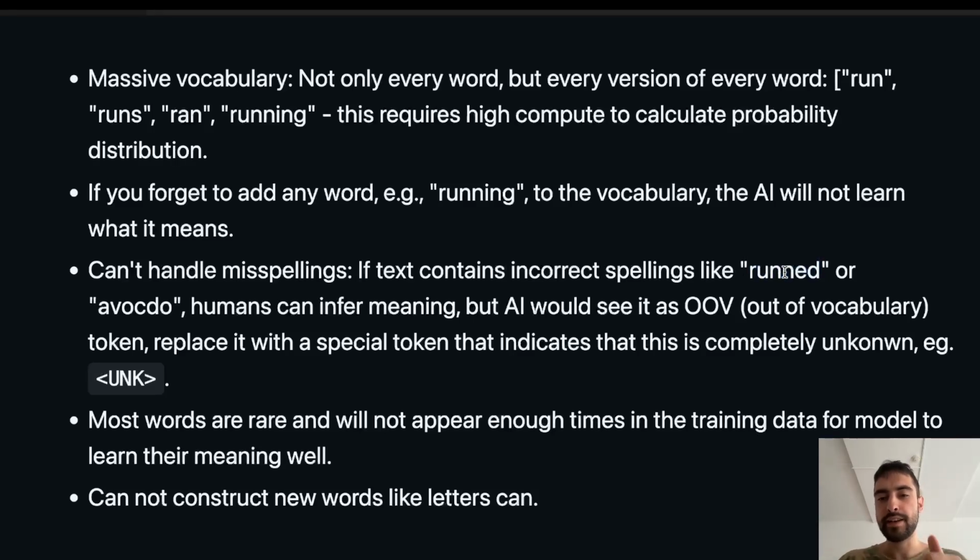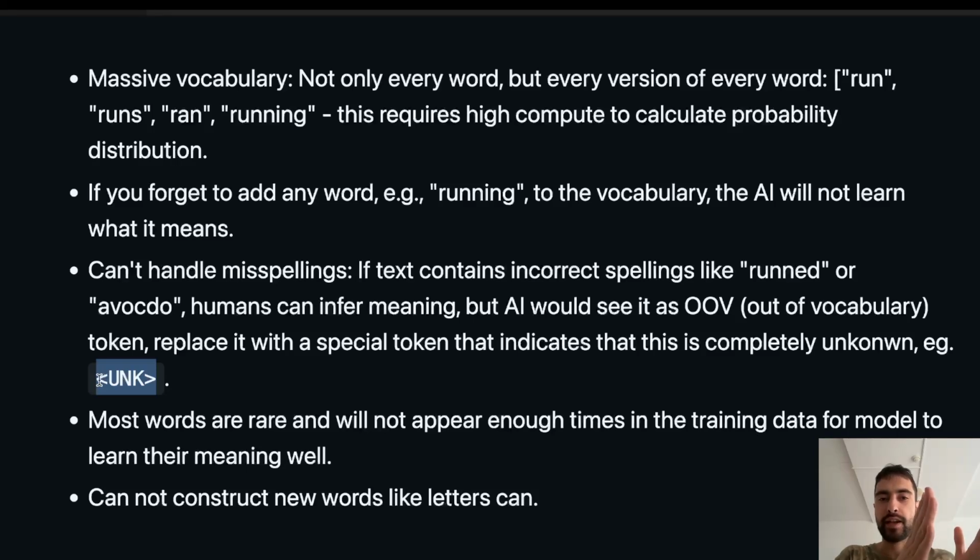But we humans can understand and infer the meaning. Or, for example, "avocado" without the A. We can infer the meaning, but AI would treat this as out of vocabulary, as if it doesn't exist, so it has no idea what it means. What AI would usually do is replace it with some kind of token, for example, a token that looks like this. And I need to first explain that tokenization comes before AI processes text.